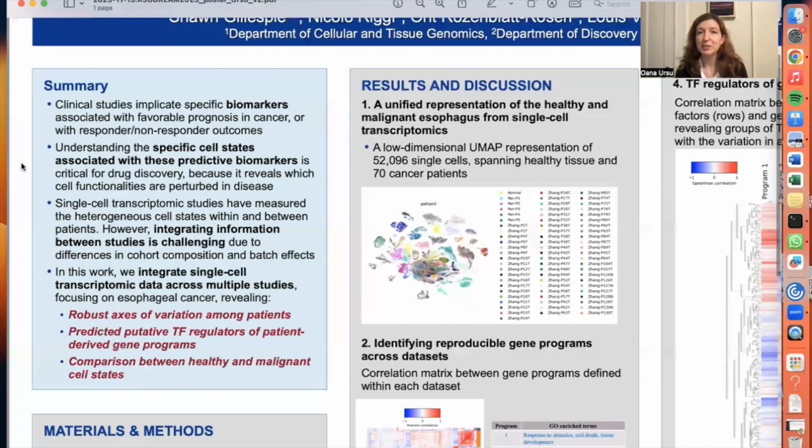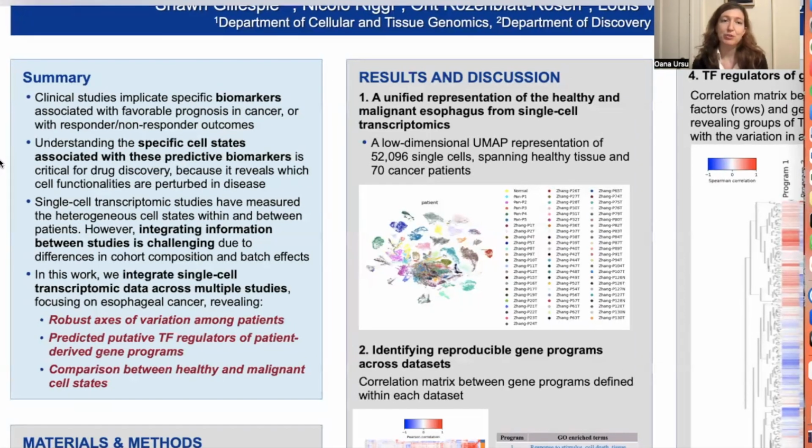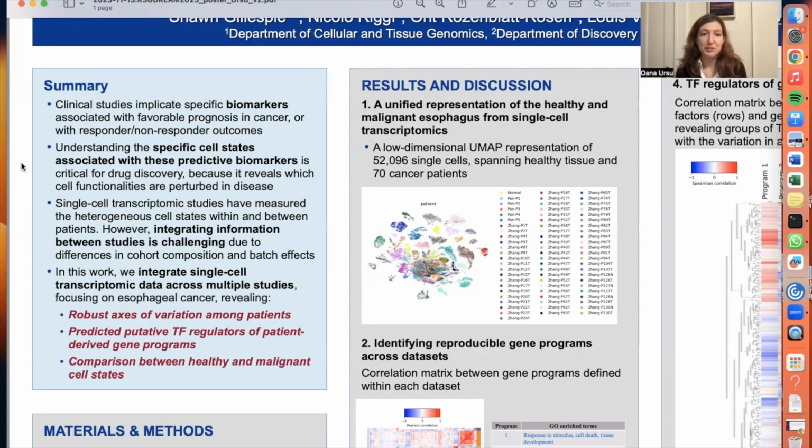So clinical studies implicate specific biomarkers that are associated with favorable prognosis in cancer. And specifically, understanding these biomarkers requires understanding the underlying cell states that lead to these biomarkers, because that reveals which specific cell functionalities are perturbed in disease and could be targeted for cures. Single-cell transcriptomic studies have measured these heterogeneous cell states within and between patients. However, it's challenging to integrate across different studies because they may be biased by their cohort composition and batch effects.